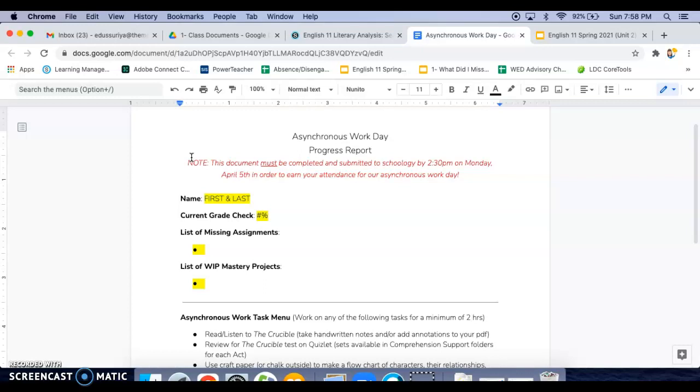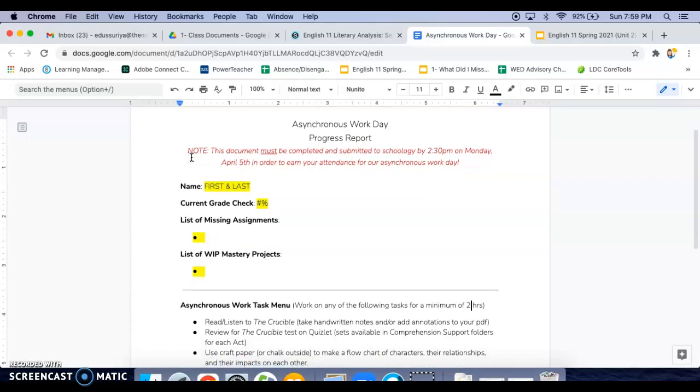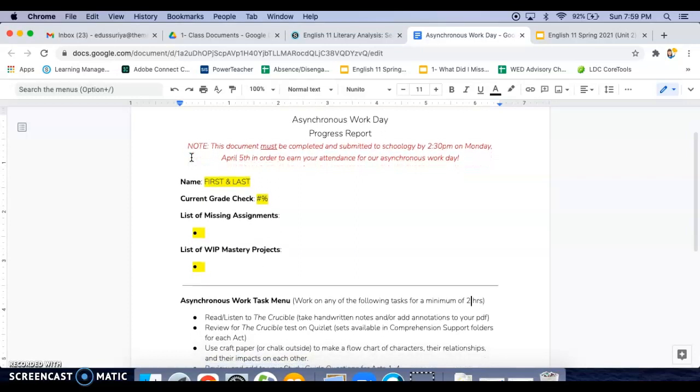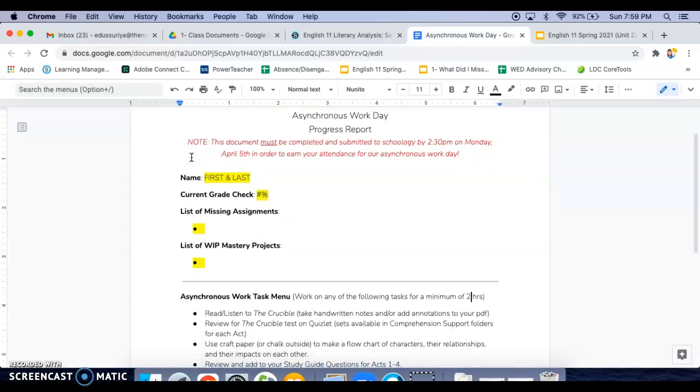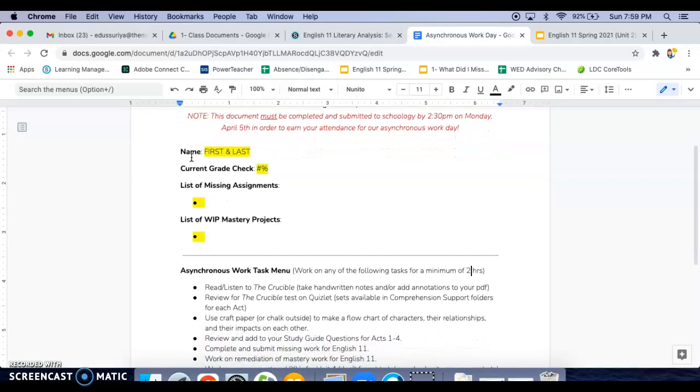Your attendance will be linked to the work that you complete. So essentially, you are earning your attendance through your participation. So as long as you complete this document and you submit this by 2:30, you will be marked present for our asynchronous workday. Please make sure that you're watching the clock so that you do indeed meet that deadline.